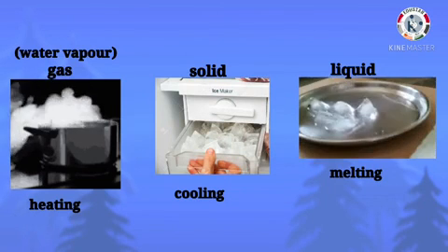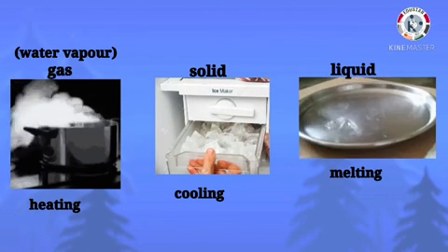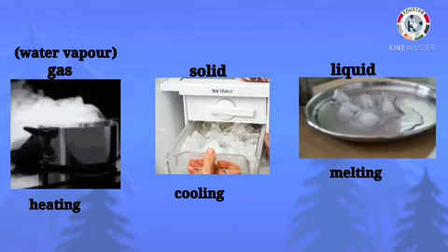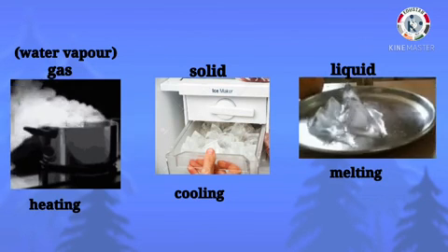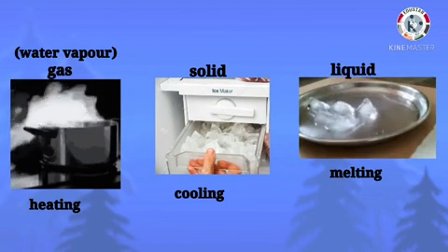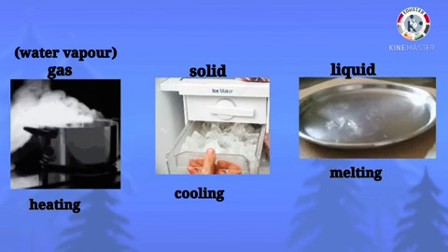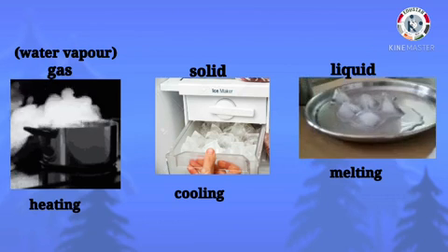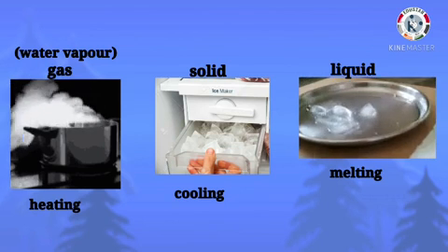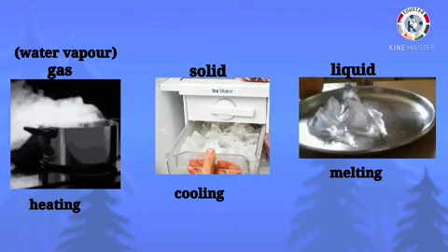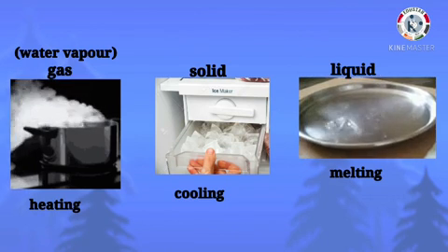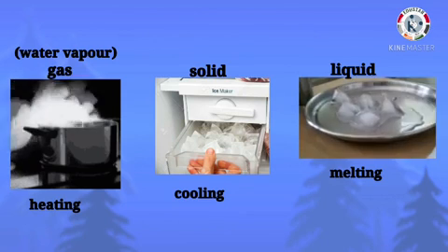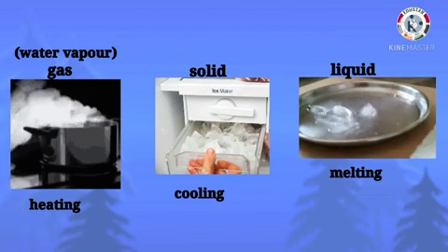When we heat, the water evaporates to form water vapor. On cooling, the water vapor condenses to form water again. On heating, ice melts to form water. On cooling, water freezes to form ice. So, the three states, that is solid, liquid and gas, can change from one form to another.